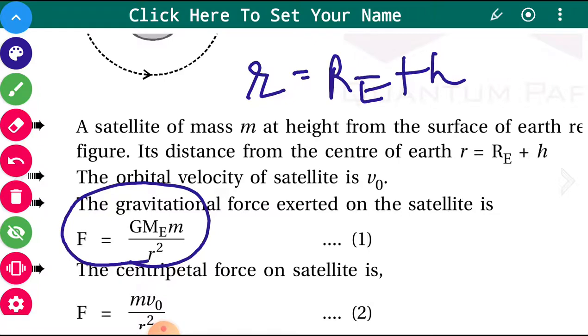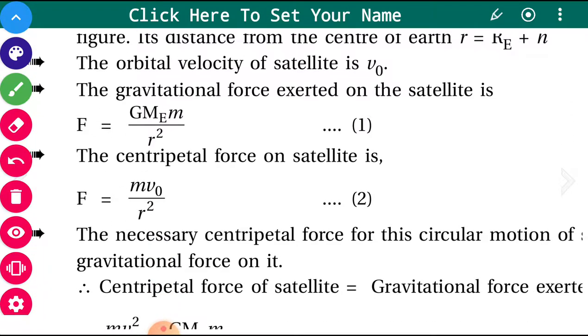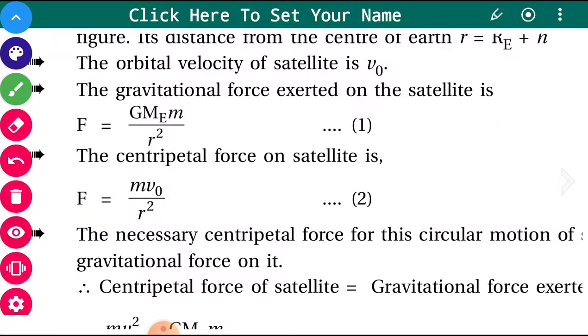Okay, now as you know, the centripetal force will be mv0 square, rather mv square upon r. So this can be written as mv0 square upon r, because centripetal force is nothing but mv square upon r, so it can be written as mv0 square upon r.